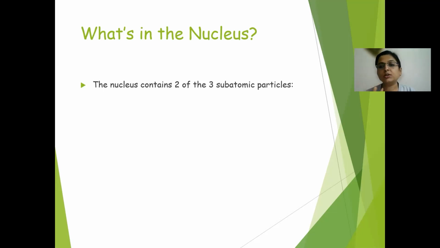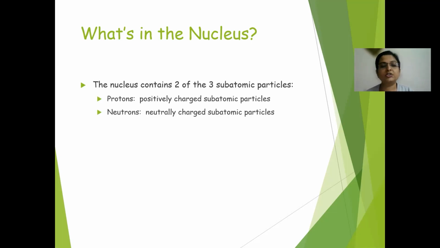What are those two present in the nucleus? The proton, which is positively charged, and the neutron, which is neutral in charge. They don't have any charge, neither positive nor negative.